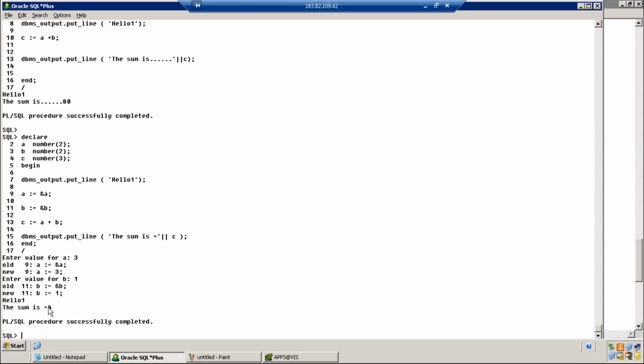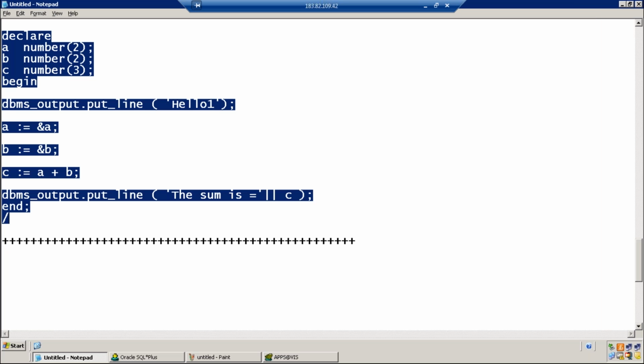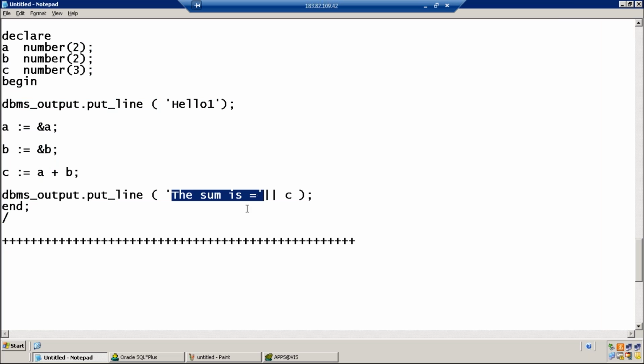Okay, fine. Is the doubt clear? Yeah. So it's not a reserved word. Whatever comes in single quotes will be displayed. Yes, that's the set of characters that is printed as is. That's it.